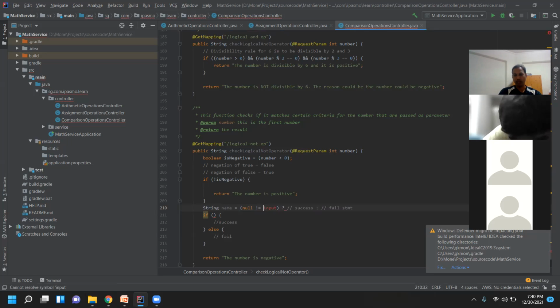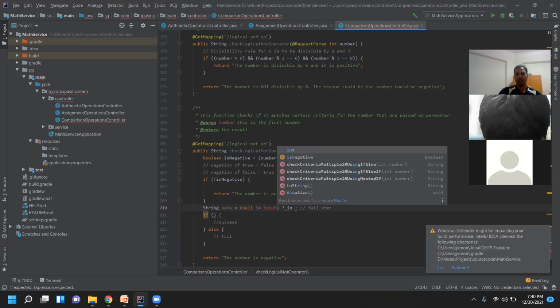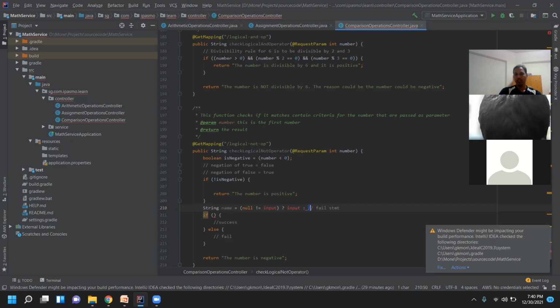So if there is a value in the input, then I'll just assign that value. Not null means it is already having some value. So input, empty, something like this. Okay.